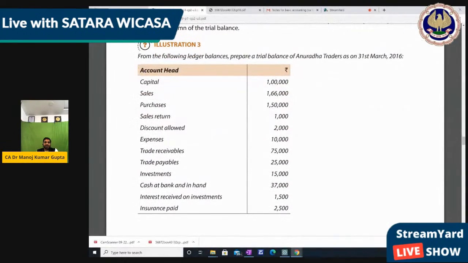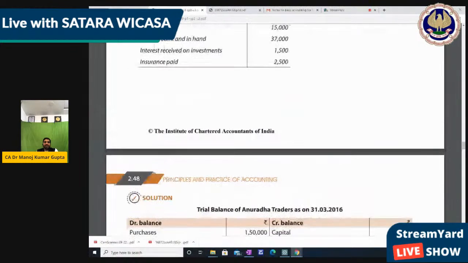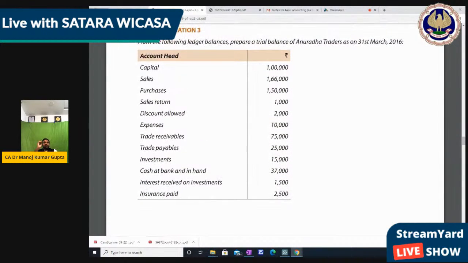Now illustration number 3 in your module, where they had asked, I think trial balance only they had asked. So just we do this sum. Okay. From the following ledger balances, prepare trial balance of Andhra Trader on 31st March 2016, right? तो हमको ट्रायल बैलेंस बनाना है 2016 के लिए. कैसे? कैपिटल है 1 लाख, सेल्स 1,60,000, 1,66,000, purchase, and all these balances are given.